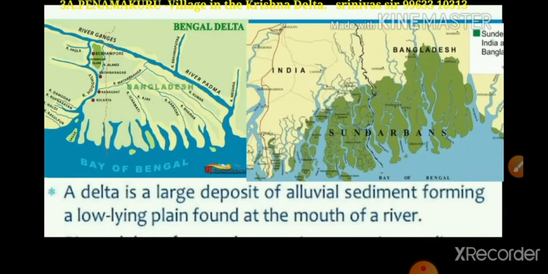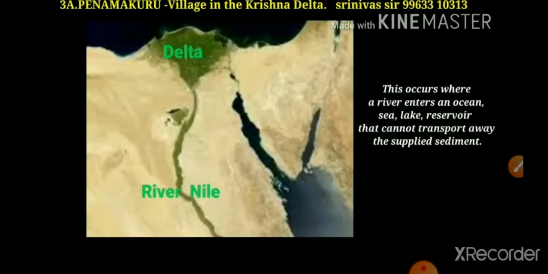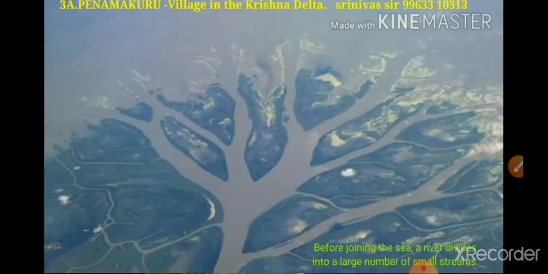See children, a delta is a large deposit of alluvial sediment forming a low-lying plain found at the mouth of a river. Understand children? It is formed near the mouth of a river. This occurs where a river enters an ocean or sea-like reservoir that cannot transport away the supplied sediment. It is called a delta.